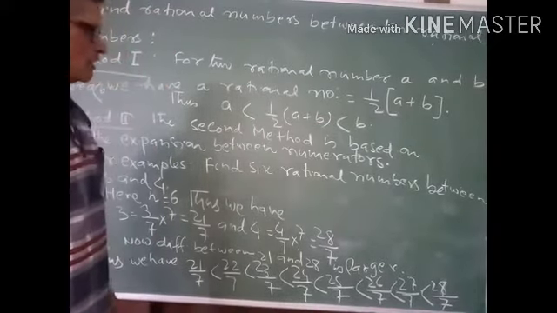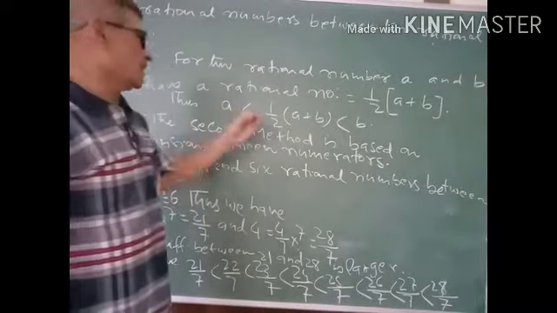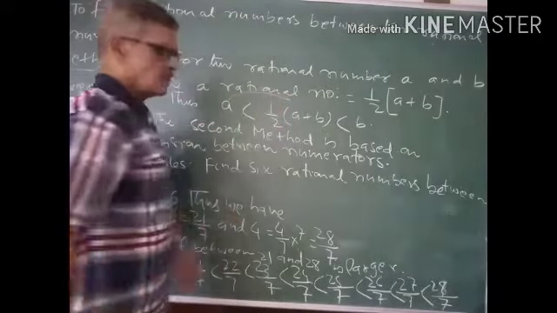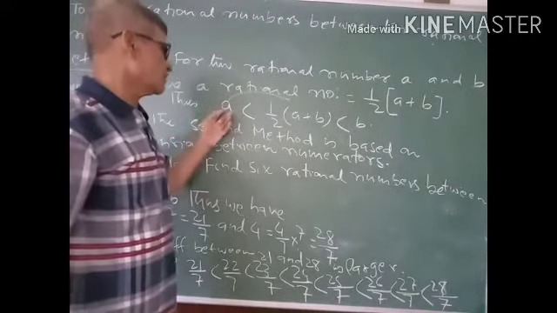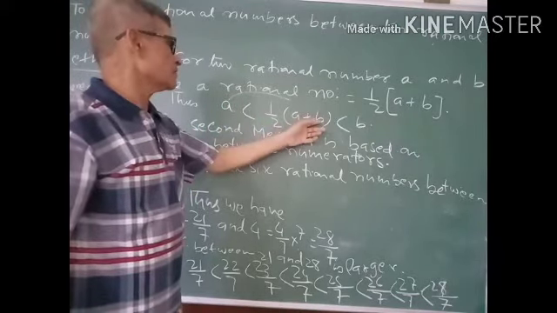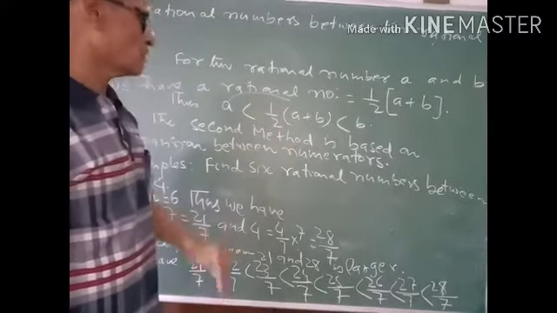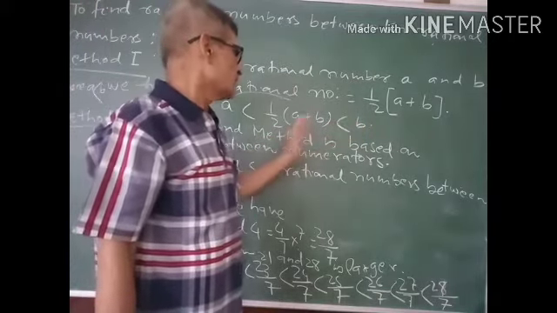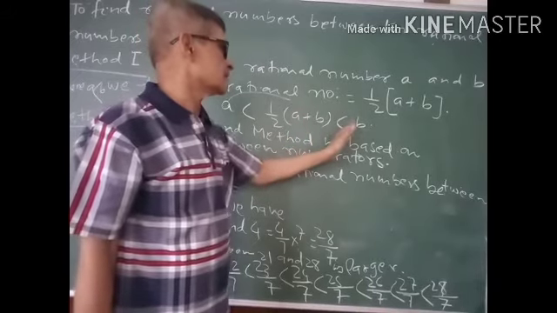Further, if you want to find out another rational number between a and b, then by taking these two, you can proceed similarly, and you can find a rational number between a and 1 by 2 (a plus b). Similarly, if you are asked to find more rational numbers, then by taking these two, you can find out a rational number between this and this.